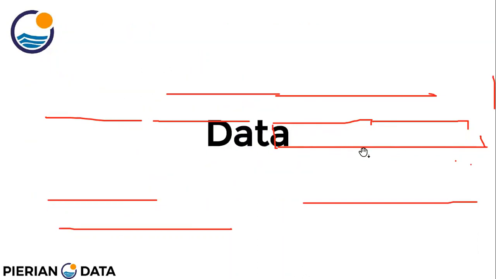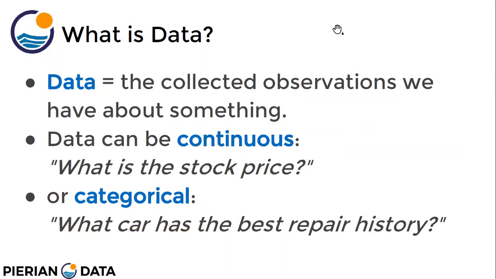Right. So next question is, what is data? Data is the collected observation we have about something. Data is just collected observations. You talk to your friends, you hear their voice, they are saying something, it is also data. You watch a movie, you watch news, you watch a video on YouTube, it's visual data. You read something in a book, it's textual data. You hear someone talking about something, and you record that in your mind. That is also data.